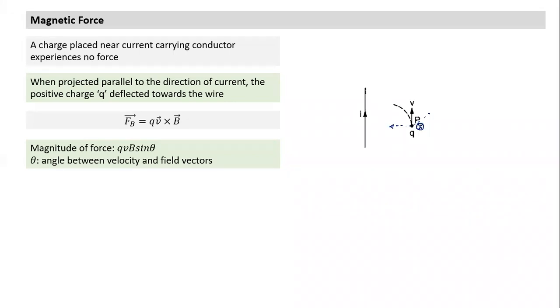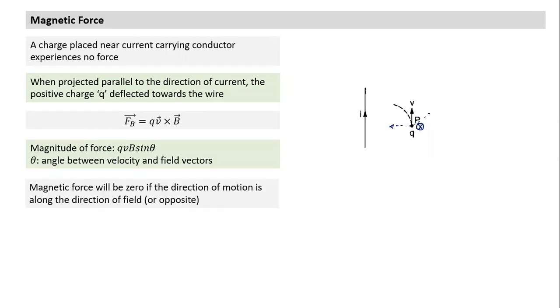In this case, if the field is into the plane of paper or out of the plane of paper, in any direction we project in the plane of paper, the velocity is perpendicular to the magnetic field. What does theta indicate? Theta indicates the angle between the two vectors involved, V and B, tail to tail. That's what we need to keep in mind. Many times, if both are given in i, j, k form, I can use the cross product property. If they're not given in i, j, k form, we can find the magnitude separately and the direction separately. And many times we do that.